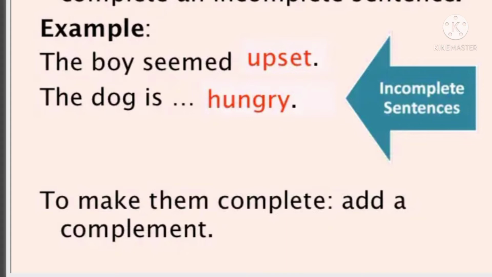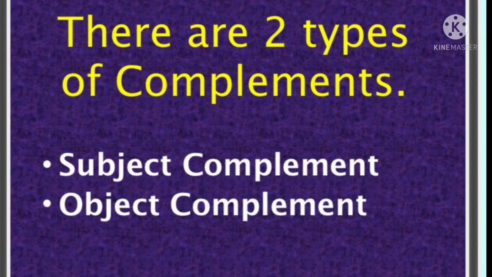They can be nouns, adjectives, pronouns, etc. We have learned that there can be complements in a sentence. There are two types of complements, named subject complement and object complement.